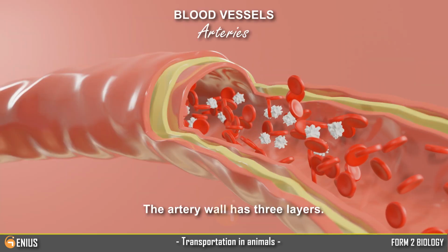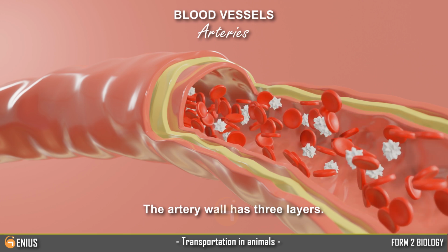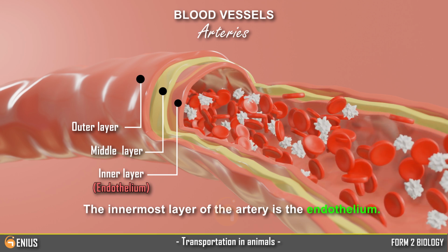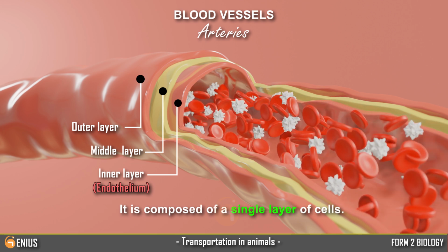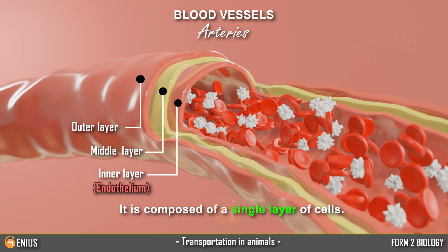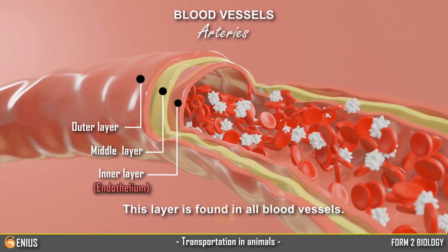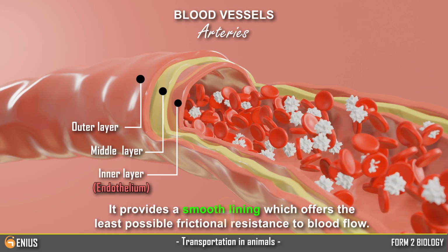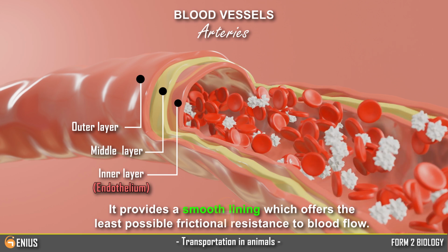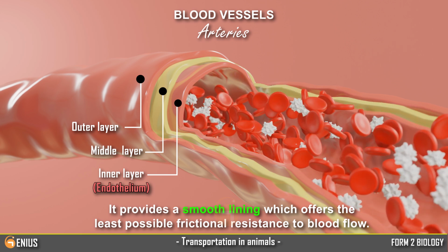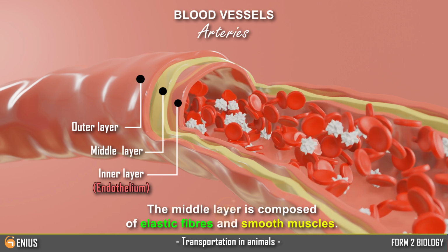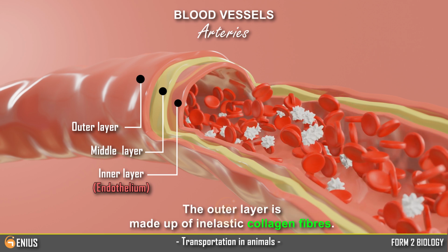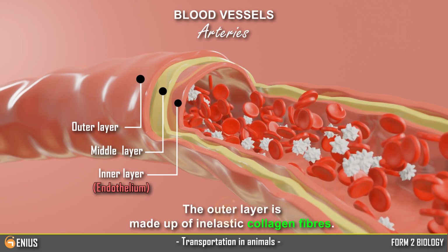The artery wall has 3 layers. The innermost layer of the artery is the endothelium. It is composed of a single layer of cells. This layer is found in all blood vessels. It provides a smooth lining which offers the least possible frictional resistance to blood flow. The middle layer is composed of elastic fibers and smooth muscles. The outer layer is made up of inelastic collagen fibers.